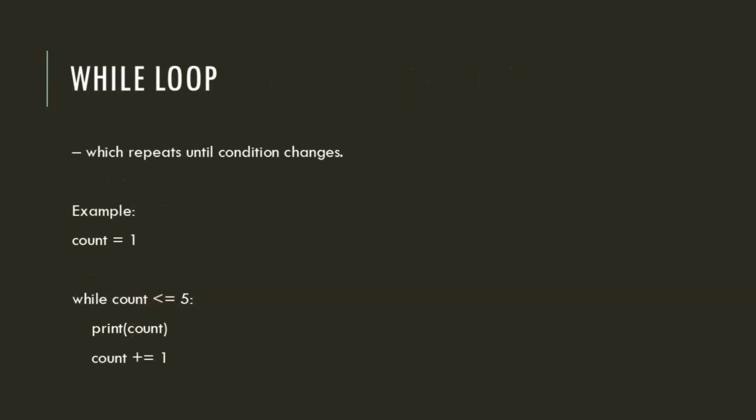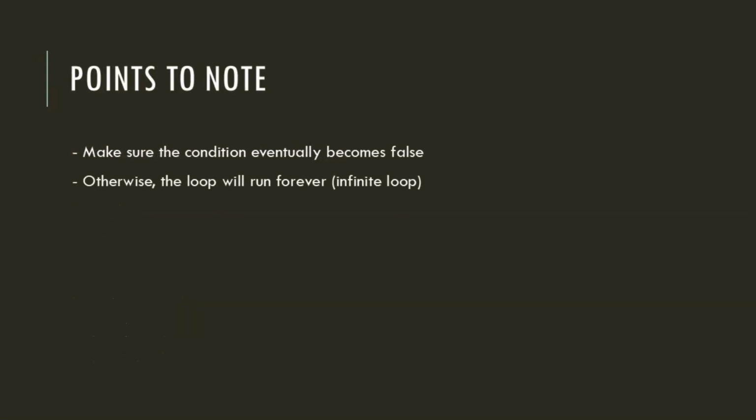The while loop, which repeats until condition changes. A while loop runs as long as a certain condition is true. Example, count equal to 1, while count less than equal to 5, print count, count plus equal to 1. This prints numbers from 1 to 5. Important points. Make sure the condition eventually becomes false. Otherwise, the loop will run forever, infinite loop. While loops are great when you don't know how many times something should repeat. For example, keep asking for password until correct.